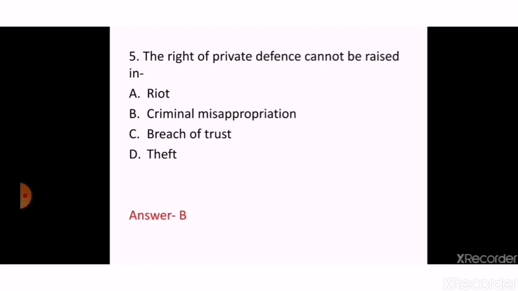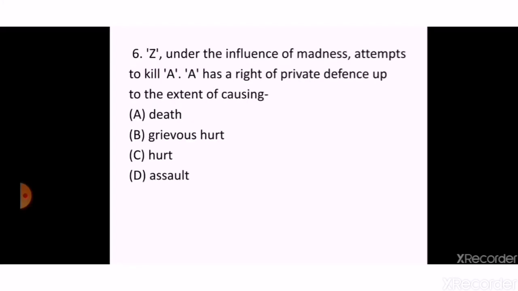The next question is, Z under the influence of madness attempts to kill A. A has a right of private defense up to the extent of causing A. death, B. grievous hurt, C. hurt, D. assault. So the correct answer is death, that is option A. It was asked in the APO CBI examination in 2015. This question is based on the illustration A of the section 98 of IPC.